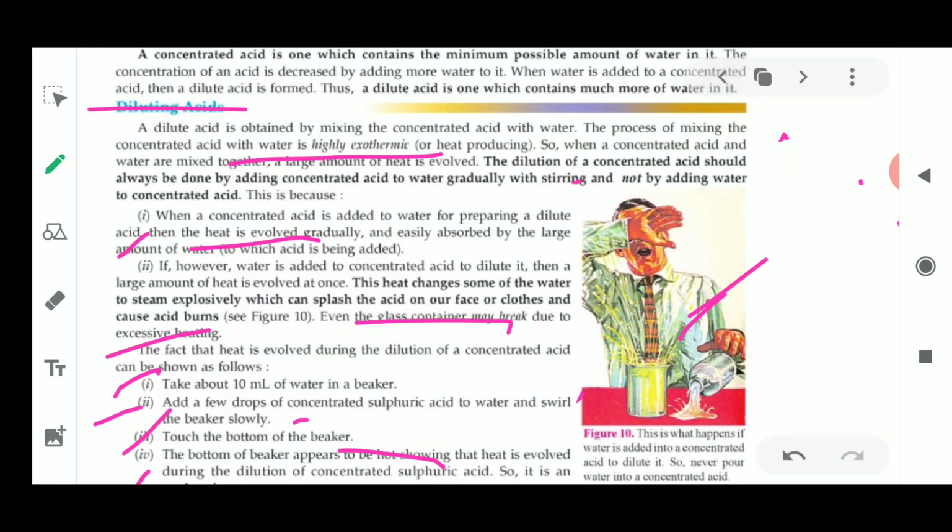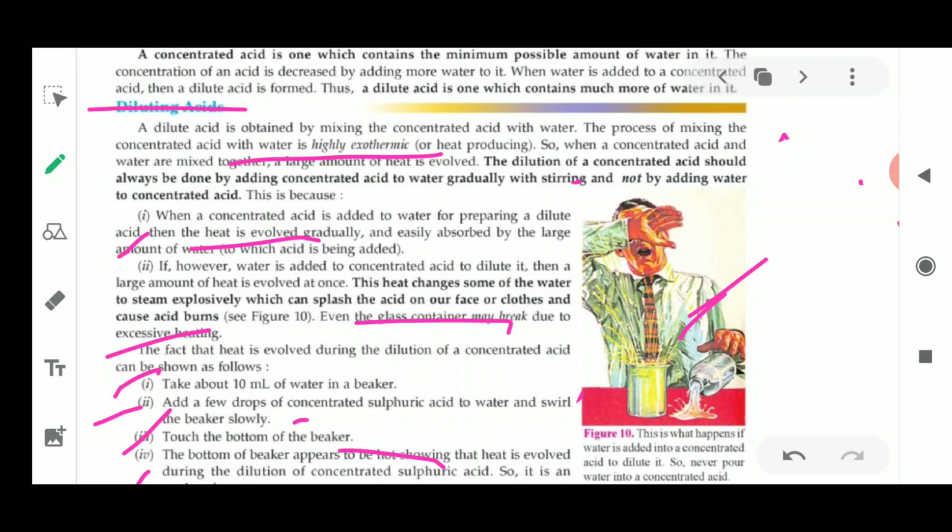Okay, now this was all about diluting acids. I hope you have all understood much more of the concept of acids in this video. We have discussed the types of acids on the basis of occurrence, meaning they are naturally occurring as well as synthetically occurring. They are called organic acids and synthetic acids, or mineral acids.